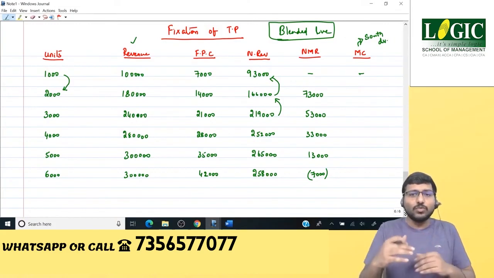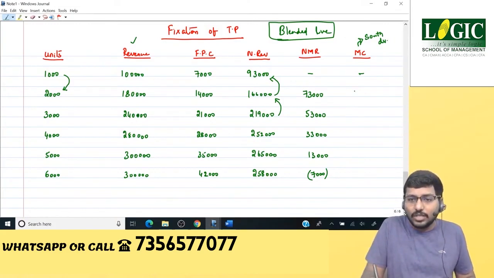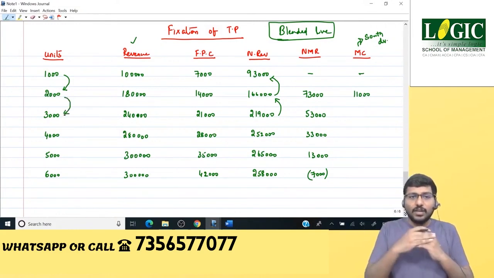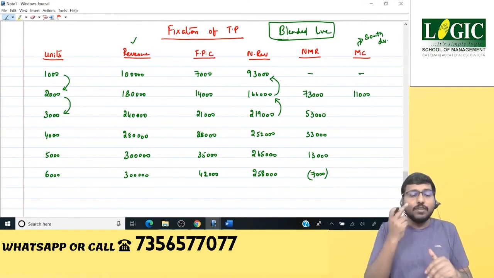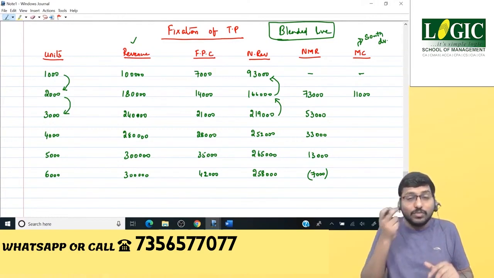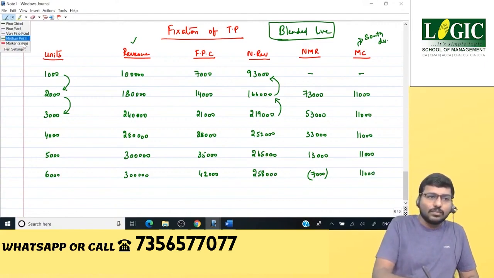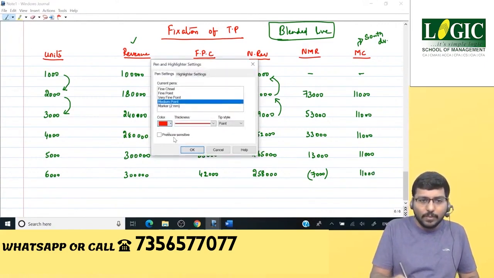For additional 1000 units, what is the marginal cost? 1000 into 11, which is 11,000. Again, if you move from 2000 units to 3000 units, the marginal cost for the South division will be 11 rupees per unit, which means again it's going to be 11,000. Again 11,000 for another 1000, and again for another 1000. I'm done with the numbers.